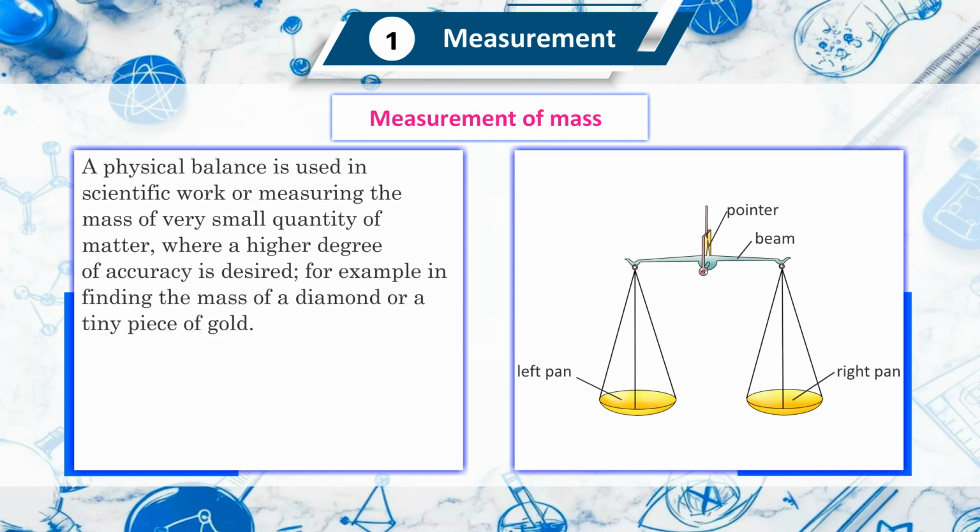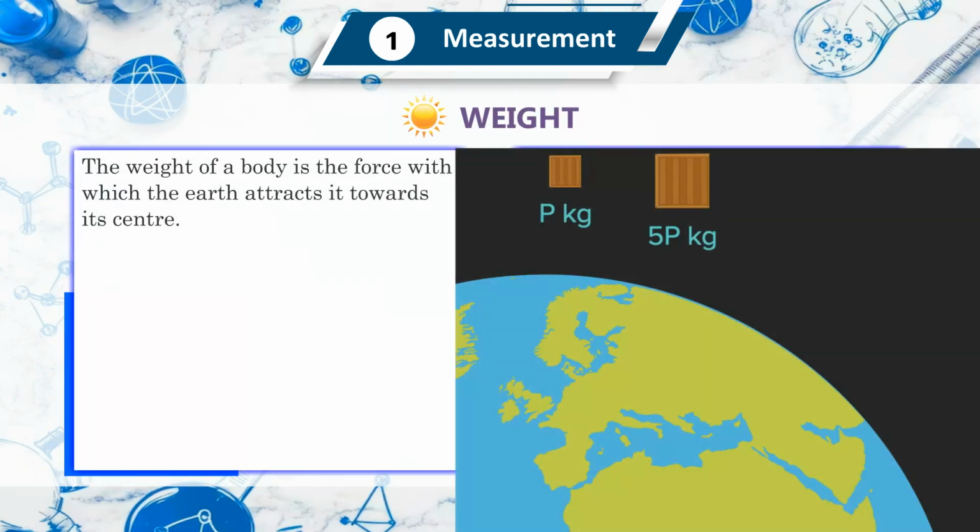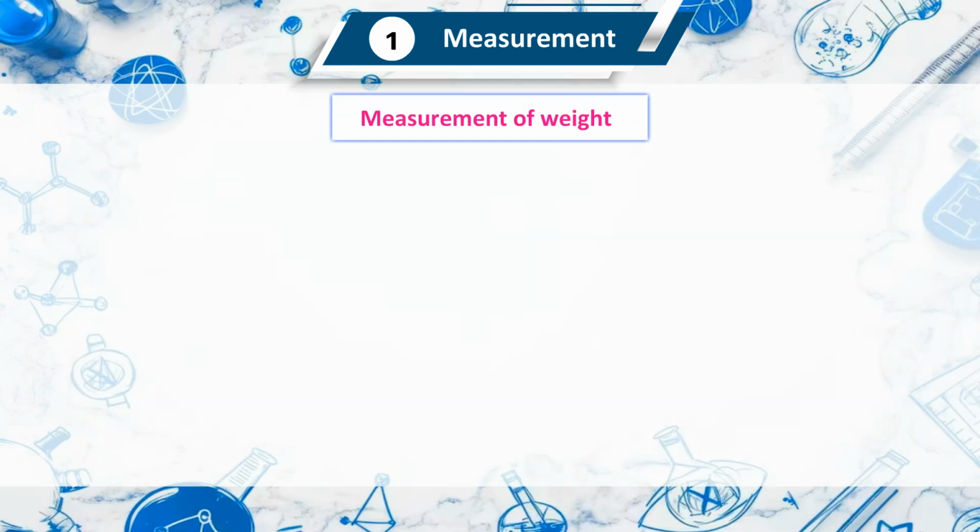A physical balance is used in scientific work for measuring the mass of very small quantity of matter, where a higher degree of accuracy is desired. For example, in finding the mass of a diamond or a tiny piece of gold. Weight. The weight of a body is the force with which the earth attracts it towards its center. Measurement of weight.